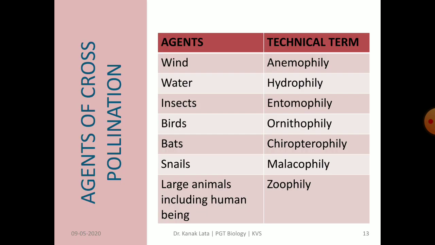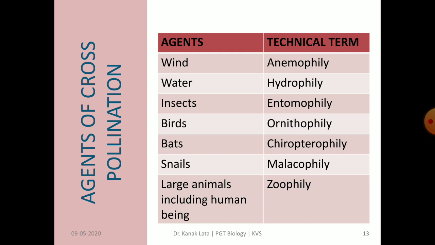Now let us see what are the different agents of cross pollination. First one is wind, and the type of pollination by wind is called anemophily. Second is water, and pollination by water is called hydrophily. Likewise, by insects it is called entomophily. By birds it is called ornithophily.